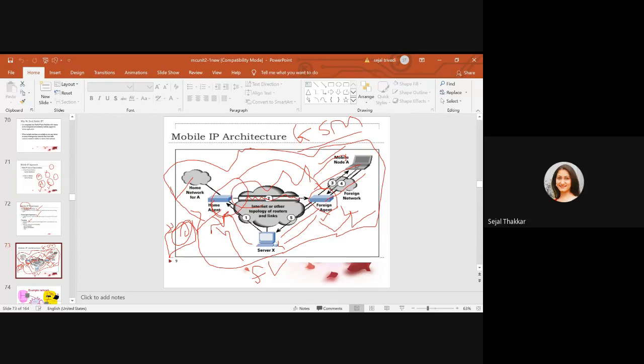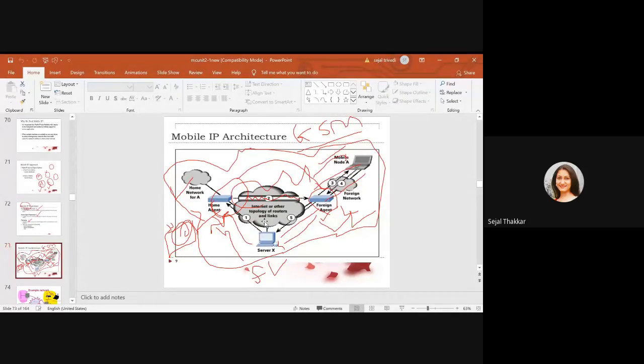We have gone through all these things last time, that suppose a server wants to send a packet to the home network. I gave the example of one particular person to whom I have to send one urgent letter on which I need the signature of that student. I have the address of that student. I am going to send that packet to his home address, but that student is not available at the home address.